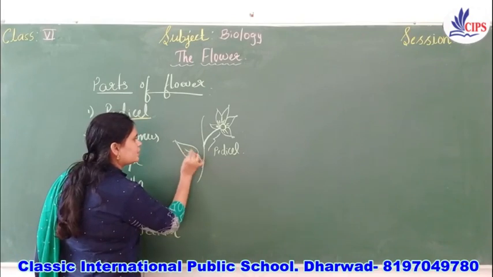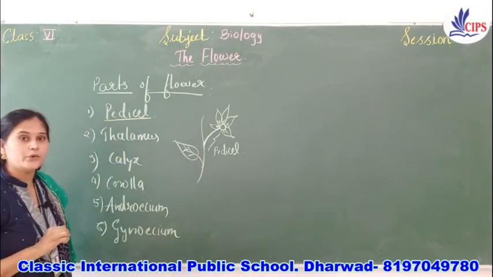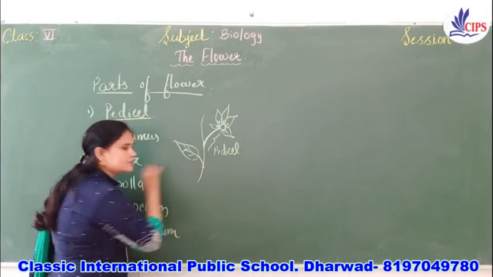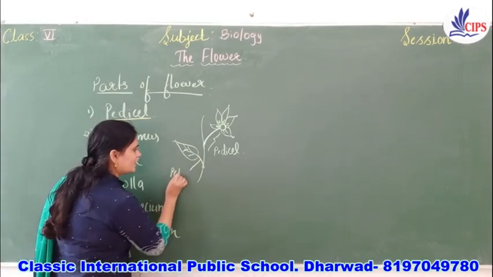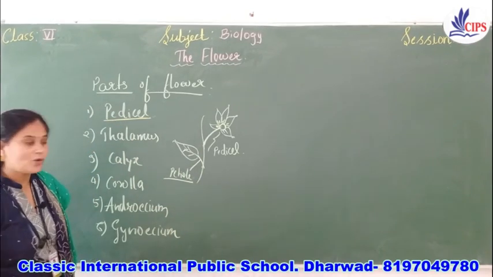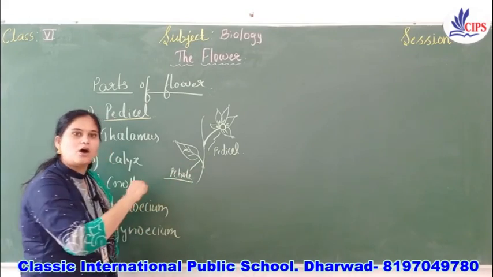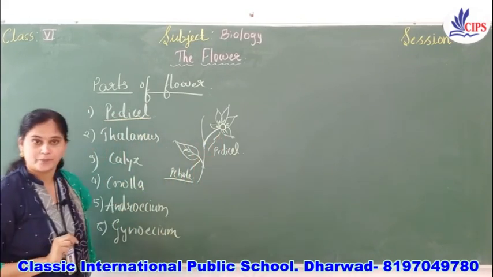Now tell me, what is this, children? Yes, it is a leaf. Maybe you remember from your previous video. What do you call this part? Yes, it is called the petiole. So, the stalk of a leaf is a petiole, and the stalk of a flower is the pedicel.